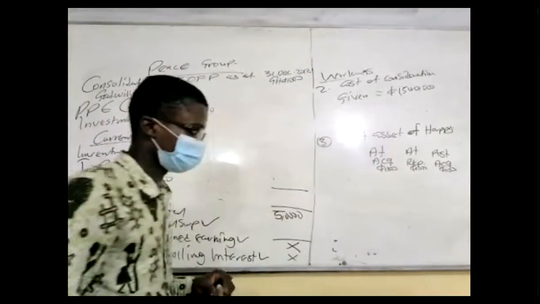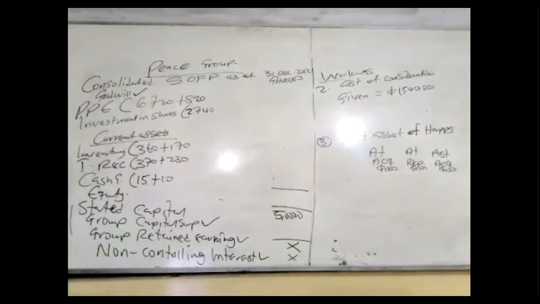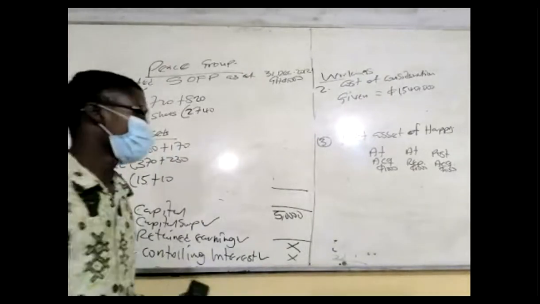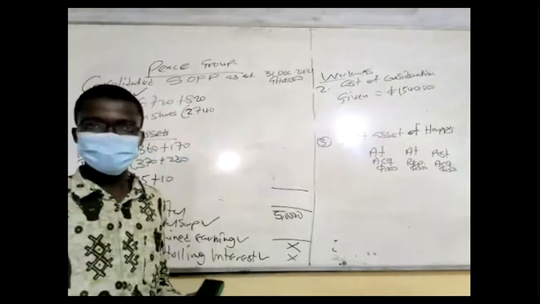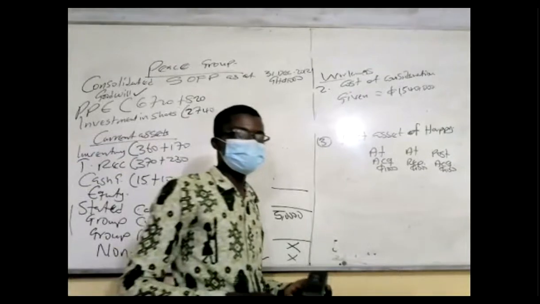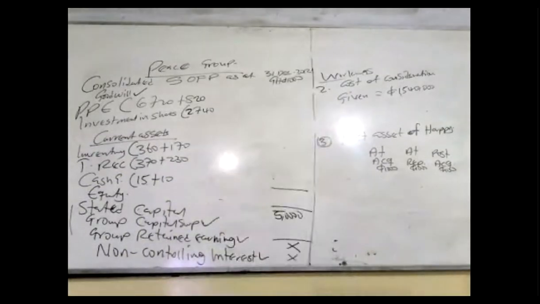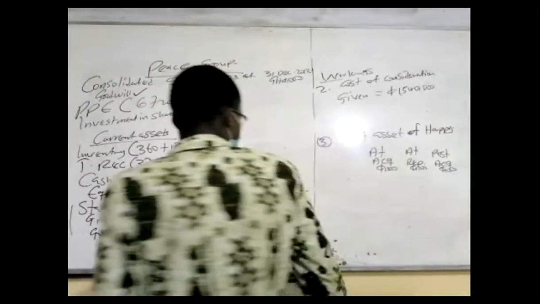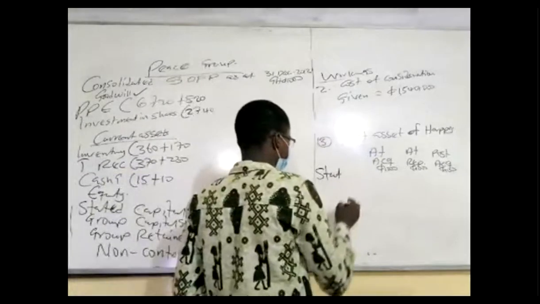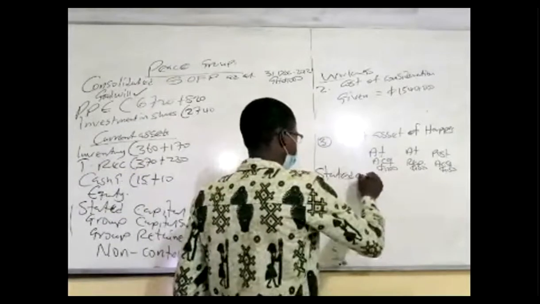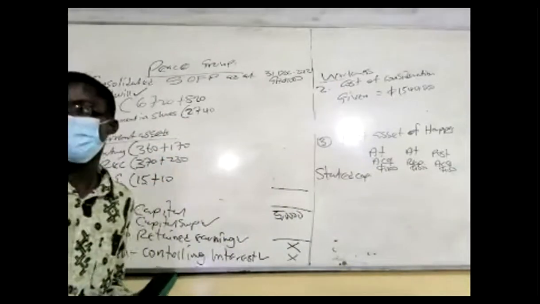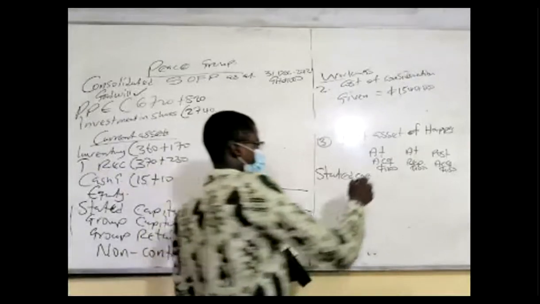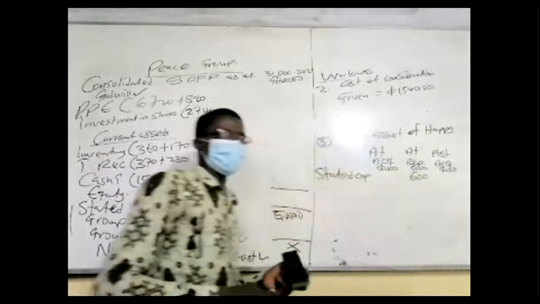Now, where do you start from? First thing that you do is this. You start from the share capital. The net assets is the same as what? The equity item. The net total asset is the same as the equity item. Let's start with the share capital of the subsidiary. So that's the ordinary share capital, which is 600, right? From the statement, at reporting 600. Have you seen? I wrote that one first.